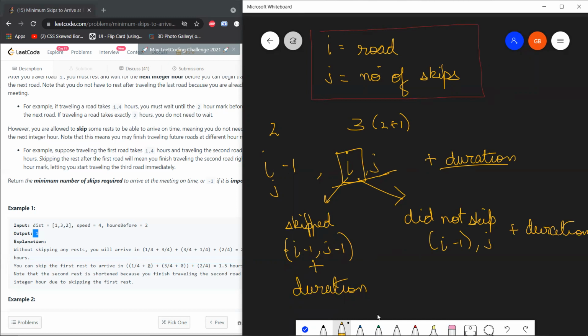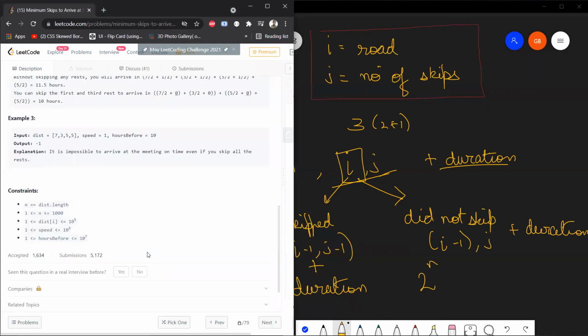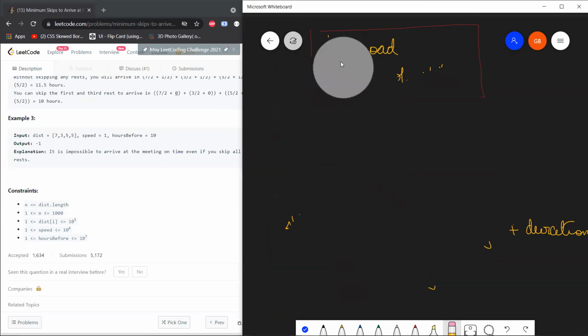So this was the recursive way of thinking about it. For each possibility, you are generating two cases. And what will the time complexity be when you solve using this method? It will be 2 to the power n. Let us see the constraints: 10 to the power 5. That's too much, right? So just following recursion will not give you the answer. So what do we do when just following the recursion does not give us any answer? I hope everybody knows this.